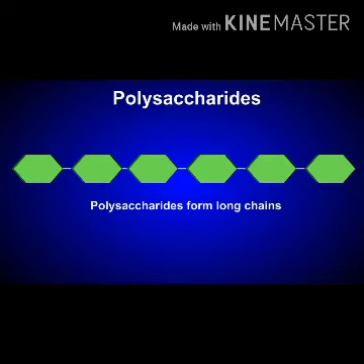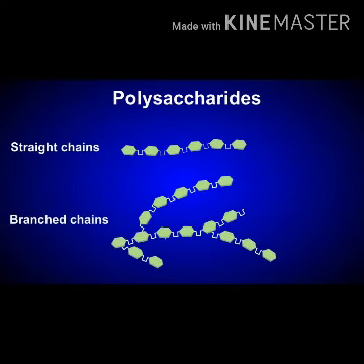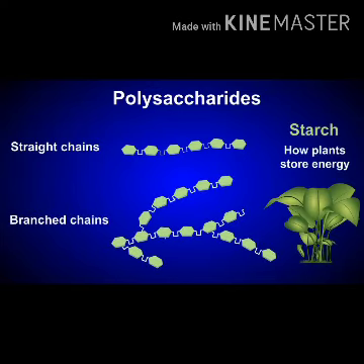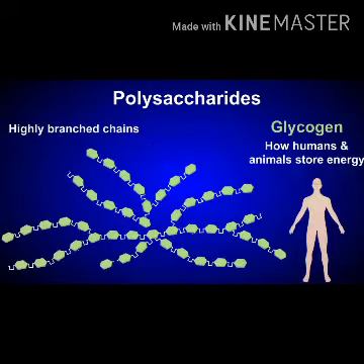Polysaccharides are formed when glucose monomers are linked together to form long chains. These long chains of glucose molecules may be straight or branched, or sometimes highly branched. Example for a straight chain is amylose, a branched one is amylopectin, and in some cases they are highly branched. Example, glycogen. In humans and other animals, energy is stored in the form of glycogen.